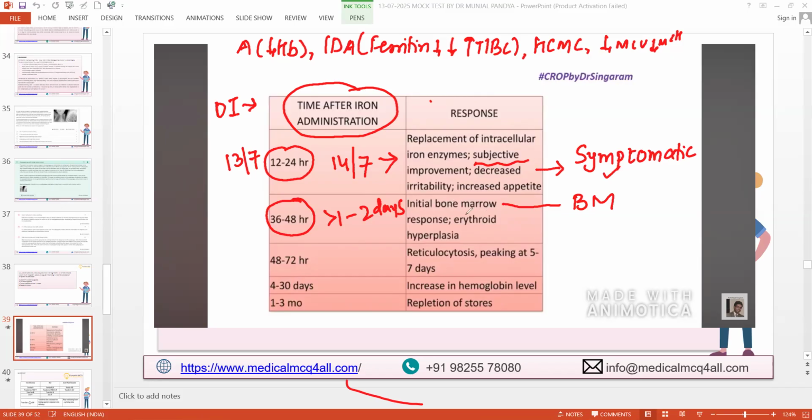After that, initial bone marrow response, erythroid hyperplasia. Erythroid means RBC, hyperplasia means increased formation. So now RBC formation is going to increase for this patient. That is the main thing, but we are not doing bone marrow, right? Then the third thing, what happens at 2 days to 3 days?